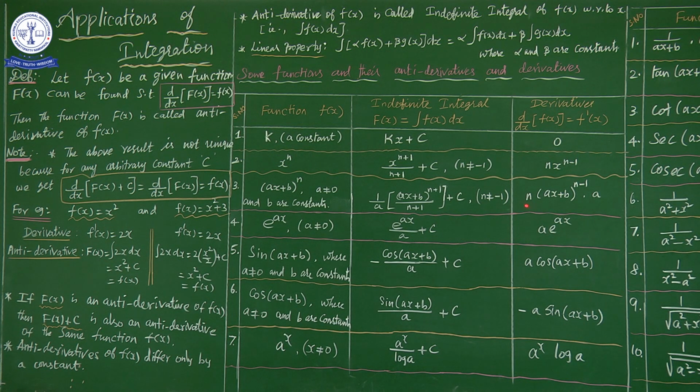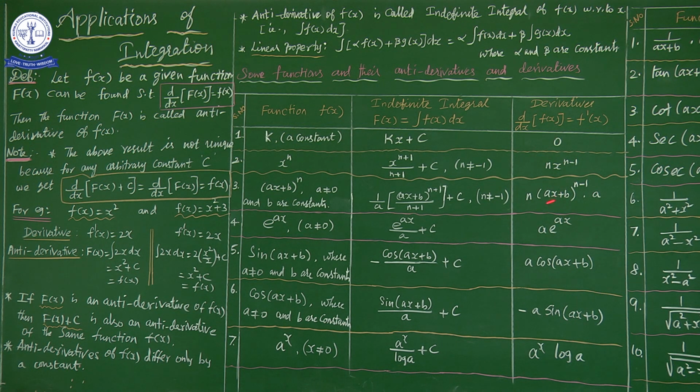Next, the same thing for the derivative. I already informed you: division goes to multiply and addition goes to subtract. Now look here: n into ax plus b whole to the power n minus 1 into a. It is the same idea as the x power n formula, whose derivative is n x power n minus 1.